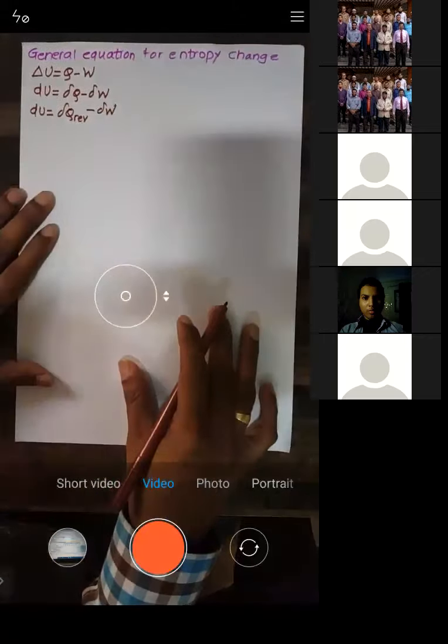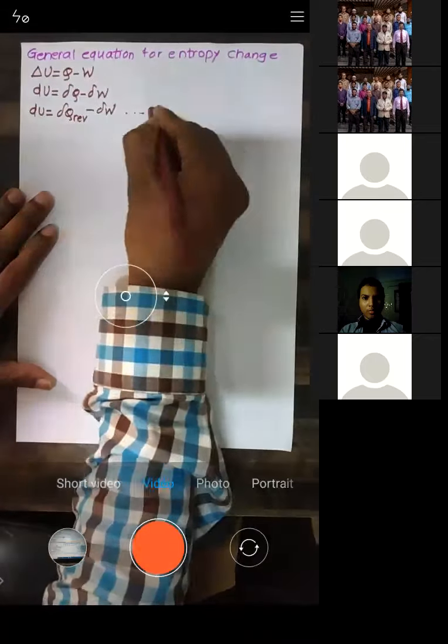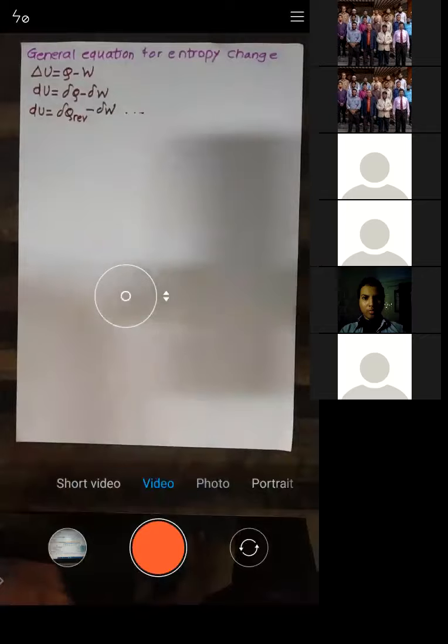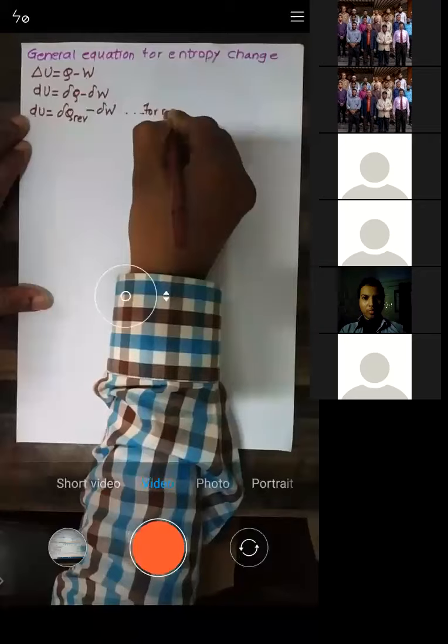Because when the process is reversible, obviously the heat transfer is reversible. This equation is applicable only for a reversible process.